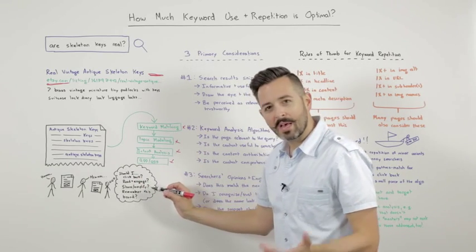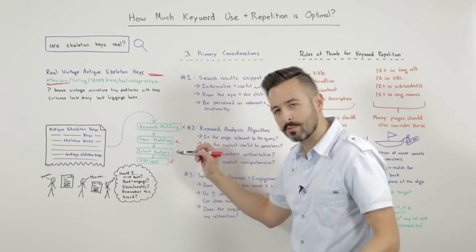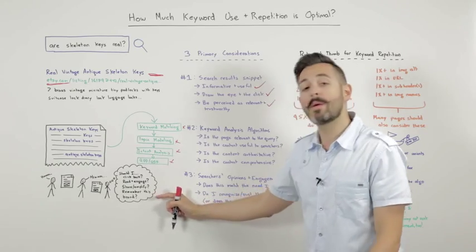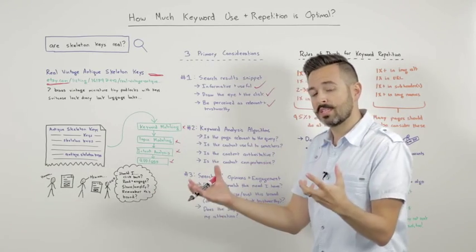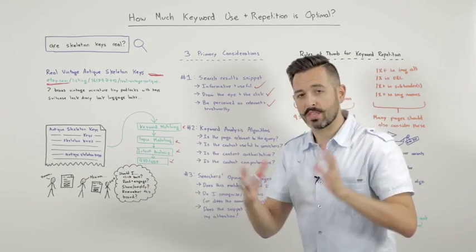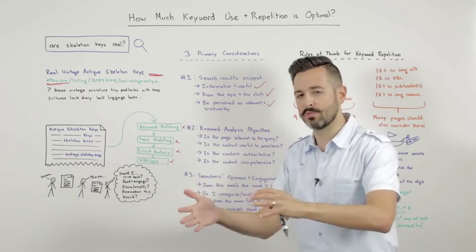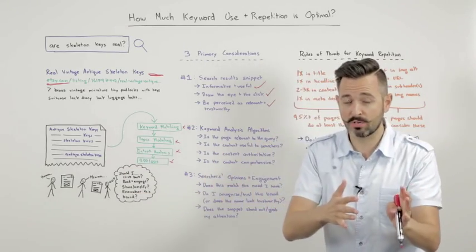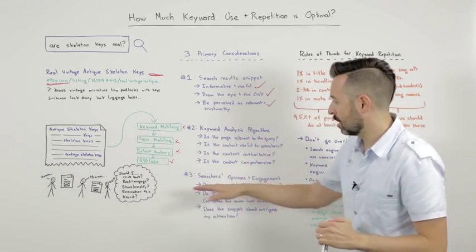Searchers are constantly asking themselves when they look at a set of results: should I click back? Should I read and engage? Should I share and amplify the content once I reach it? Should I remember this brand or this page, or bookmark it? All of those things go into the search engine's consideration set as well, and they make their way in through user and usage data. We know that Google can monitor and measure, certainly, when you click back to the search results. We know that through Chrome and through Android and all these other things. Toolbar, right?